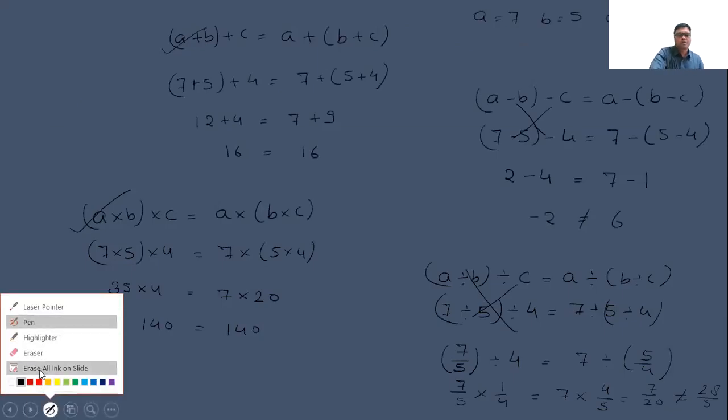What is the distributive property? It means A into B plus C is equal to AB plus AC.